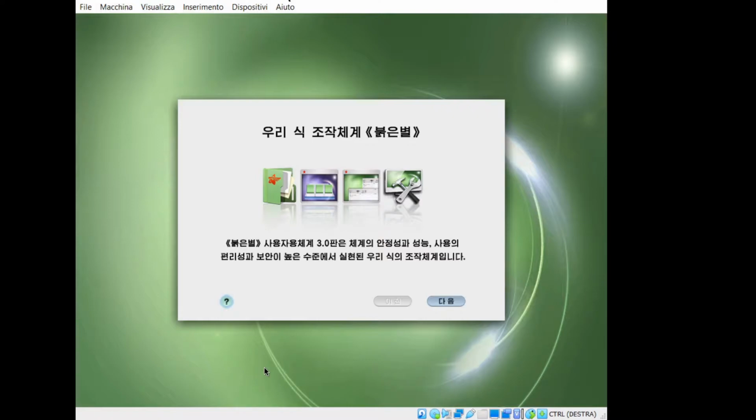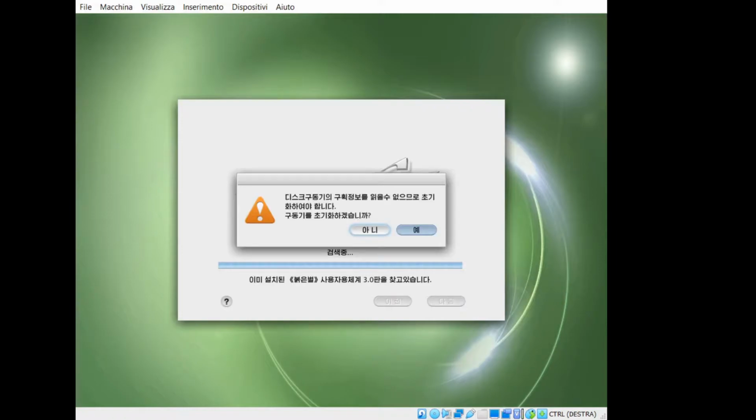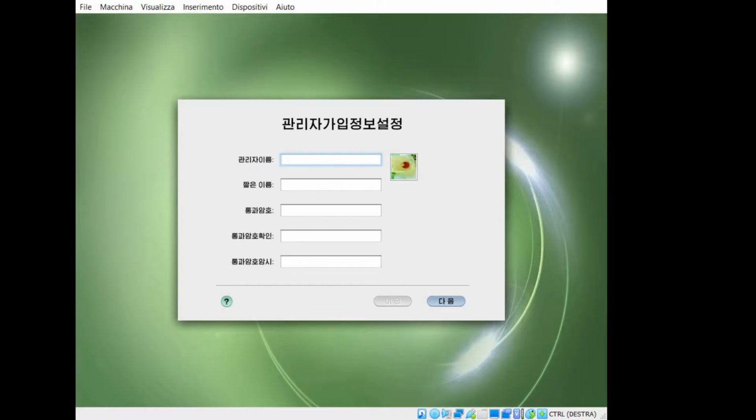Red Star OS is a North Korean 32-bit operating system based on Fedora Linux. Let's continue. It didn't detect the hard drive. Select the hard drive and format it.